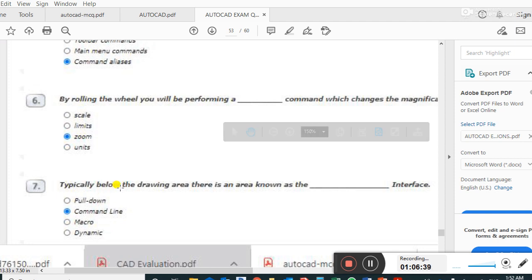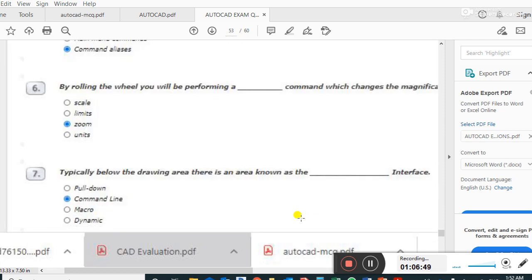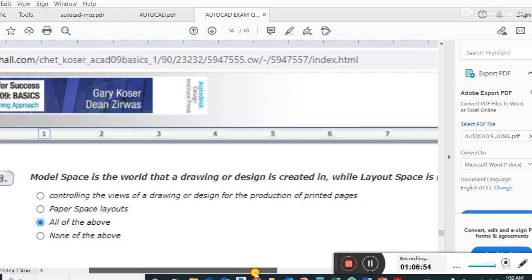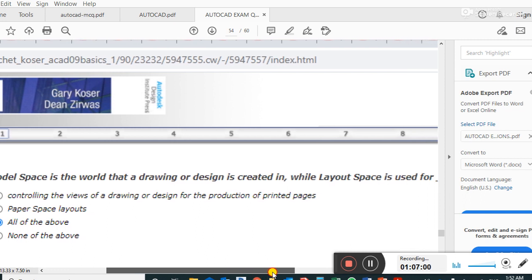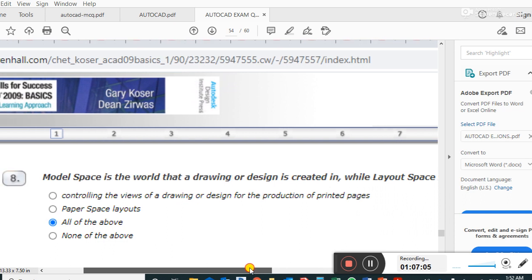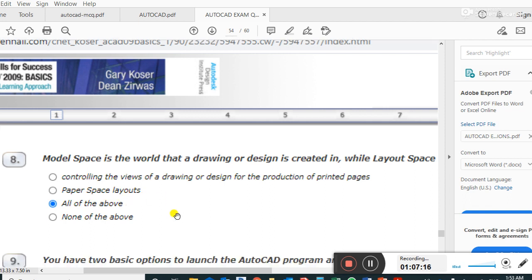Typically below the drawing, there is an area known as the command line interface. Important question, guys. Question number 8. Model space is a world that the drawing design is created in, while layout space is used for all of the above: controlling the view of a drawing or design for the production of printed pages, paper space layout.